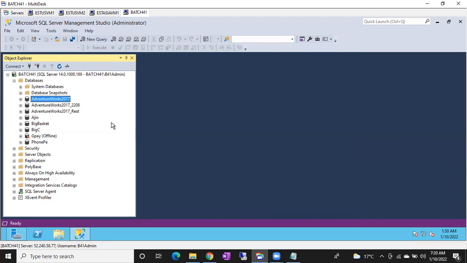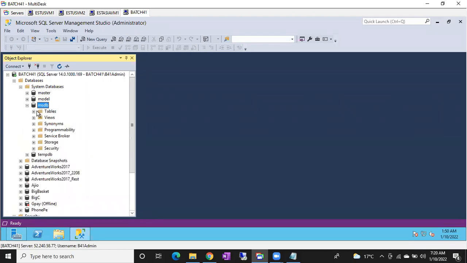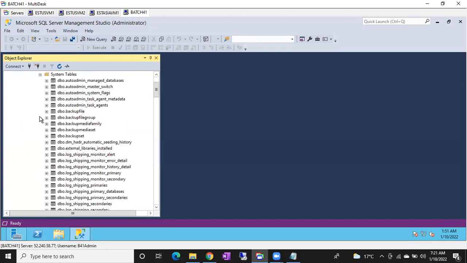So remember, MSDB, a system database, plays a crucial role in storing this kind of automation detail. Under MSDB, if you go to tables, under system tables, 5 tables will be dedicated to the backups: dbo.backupfilegroup, backupmediafamily, backupmediaset, backupset, and so on.